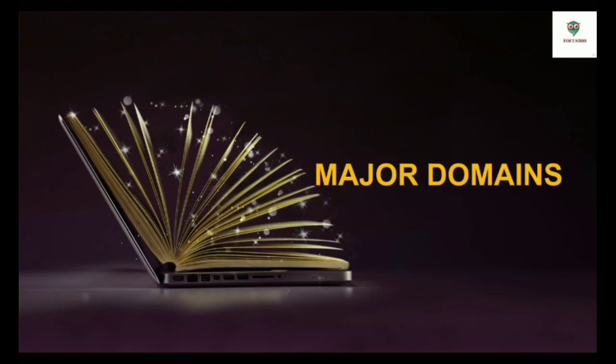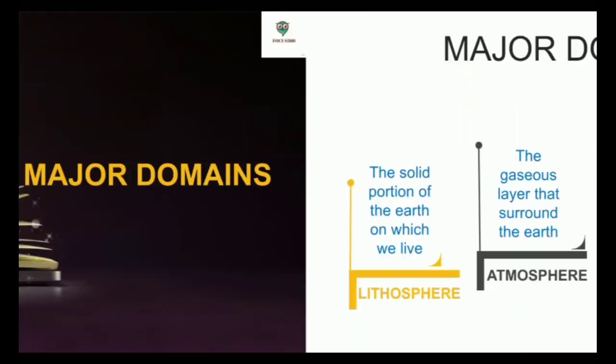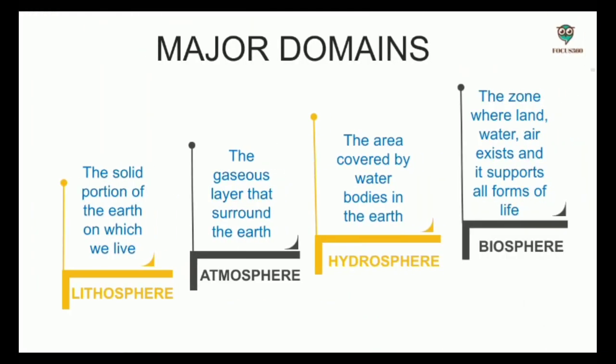First is major domains. What are the major domains of Earth? Let's have a look. Major domains: lithosphere, atmosphere, hydrosphere. Now what is lithosphere? It is the solid portion of the Earth on which we live. It comprises the Earth's crust and the thin layers of soil which sustain organisms.